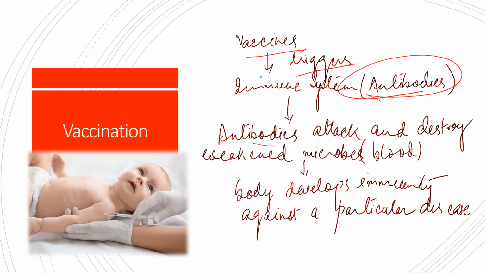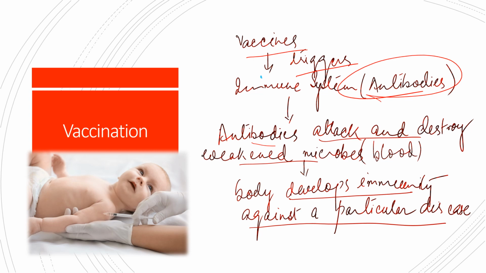Now, the antibodies attack and destroy the microbes, and they destroy the weakened microbes and remain in the blood to fight off a possible attack by the pathogen in future. So they stay in the blood for quite a long time to attack the pathogen in future. Right, so in this way the body is developing immunity against a particular disease.